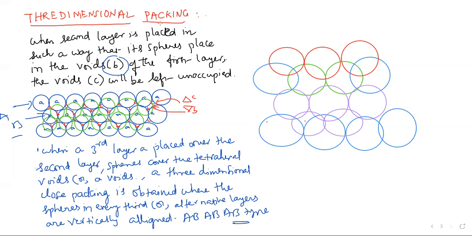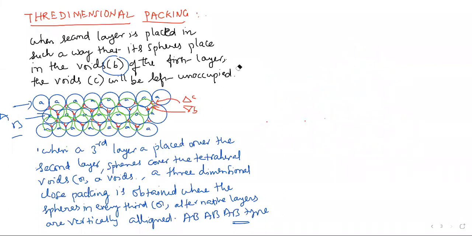So if it looks clumsy, then you can also do one thing. In a general way, you can also write this. Hope you understand what is hexagonal close packing.